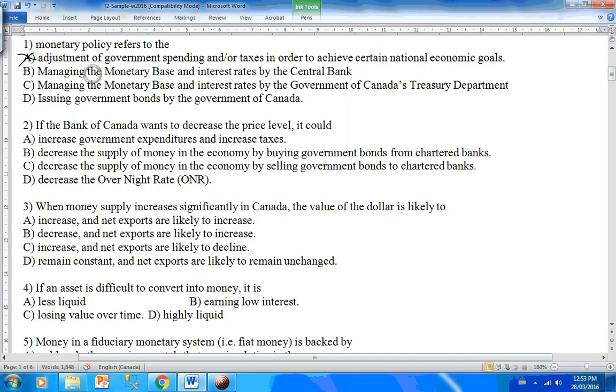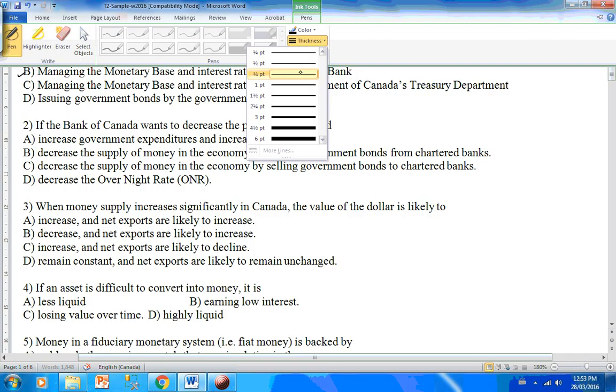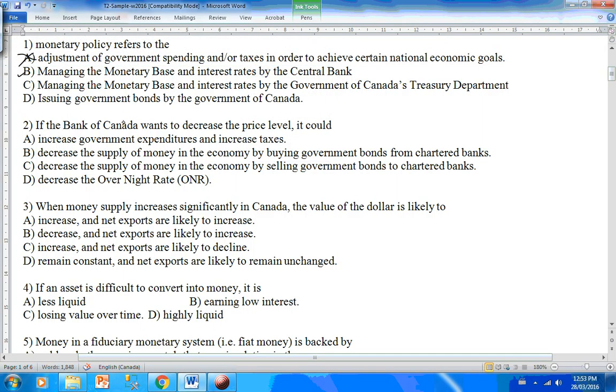Part B, managing the monetary base and interest rates by the central bank. That sounds like a good choice to me because central bank carries out all these policies. But to be sure, let's just read through the other choices too. C, managing the monetary base and interest rates by Government of Canada. No, I cannot take it because it is not the Government of Canada, but the Central Bank of Canada who carries out all these monetary policies.